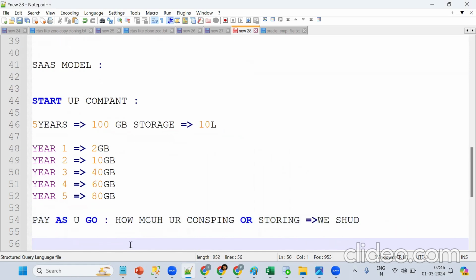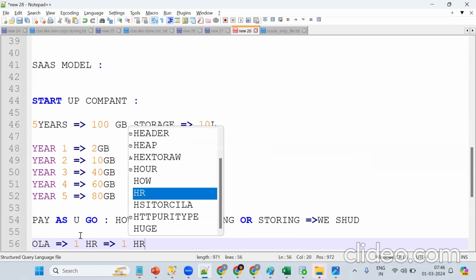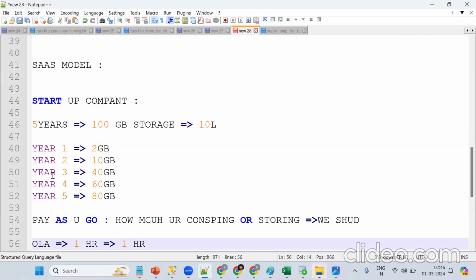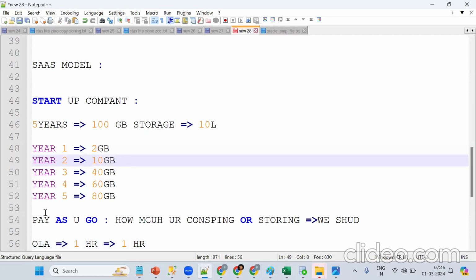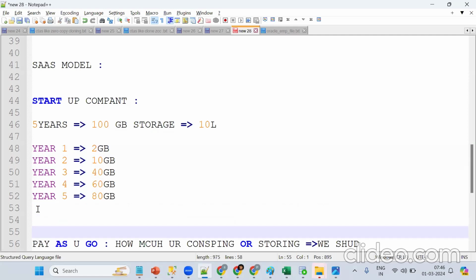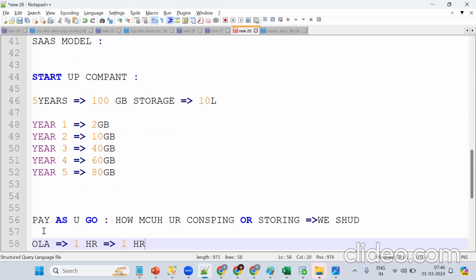Suppose I go for Ola. Say I'm booking for 1 hour. Tell me, do we need to pay for 1 hour or the entire day? Only for 1 hour. I'm using the service for 1 hour, so I should pay for 1 hour. Whereas here, I should pay for 5 years without using it also. Snowflake is pay as you go. However much you're using, that much only we should pay. It's a pay as you go model.